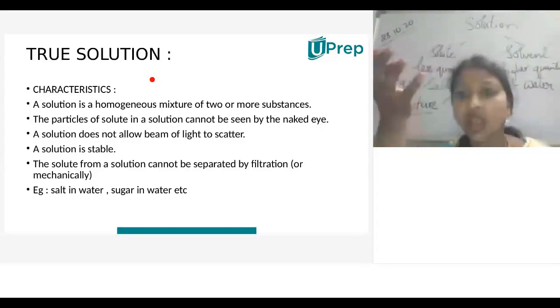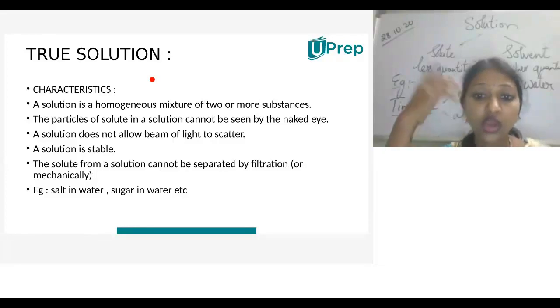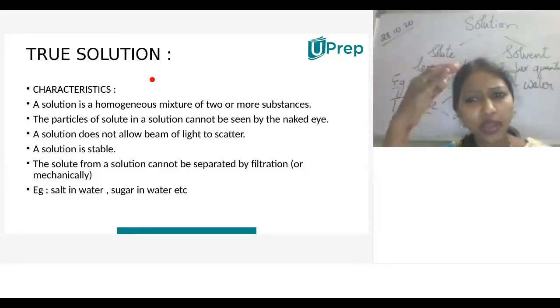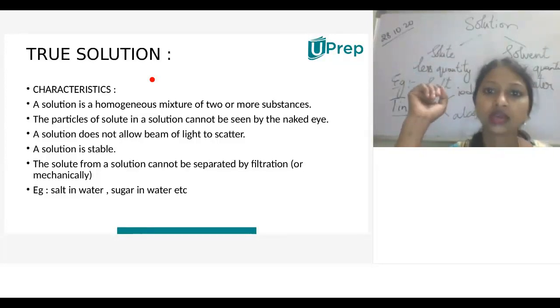We can't differentiate what components are present in it. And the solution does not allow a beam of light to scatter. So what do you mean by the scattering of light? What is that process called? Tyndall effect.